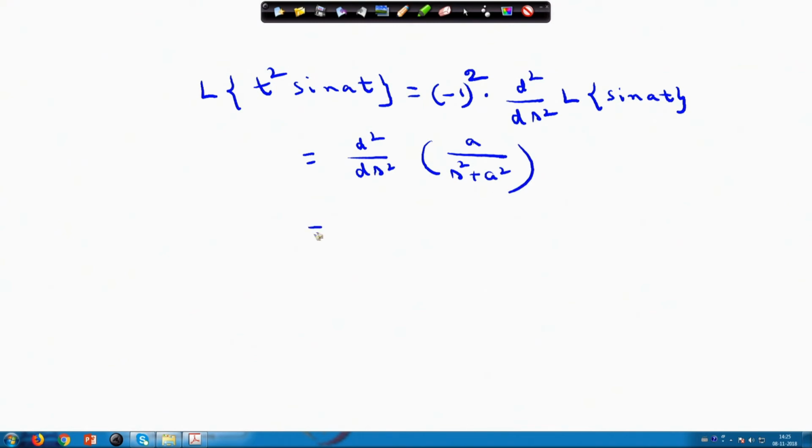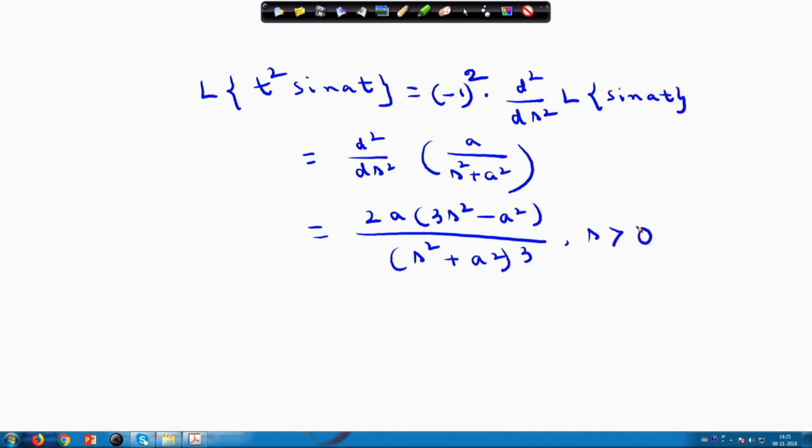If I evaluate the result, I am directly writing it, because the only thing you have to do is differentiate this function twice. So, 2a into 3s square minus a square divided by s square plus a square to the power whole 3, where a is greater than 0.